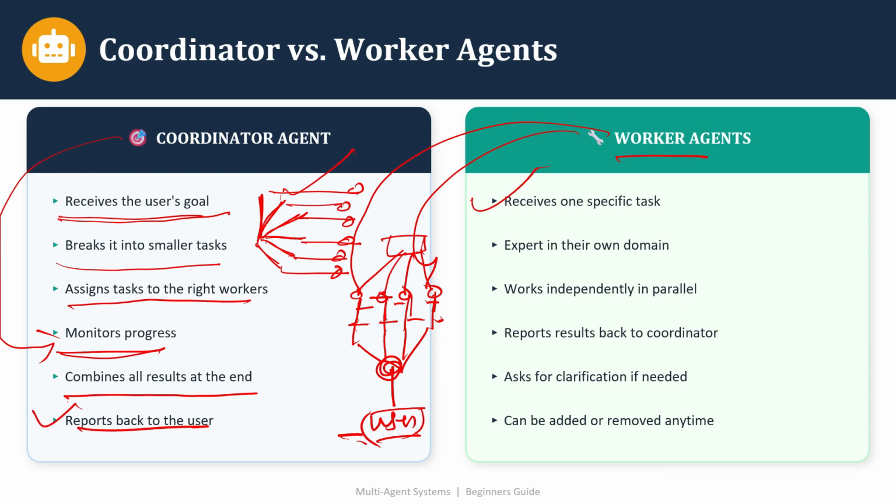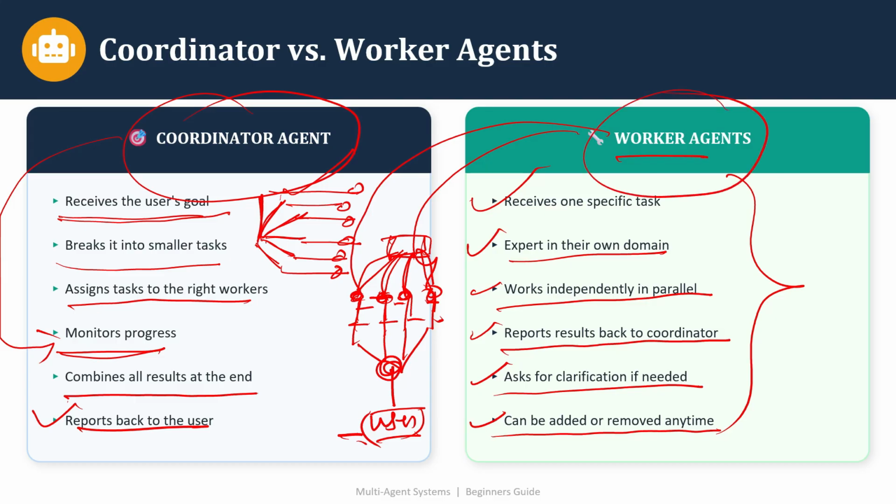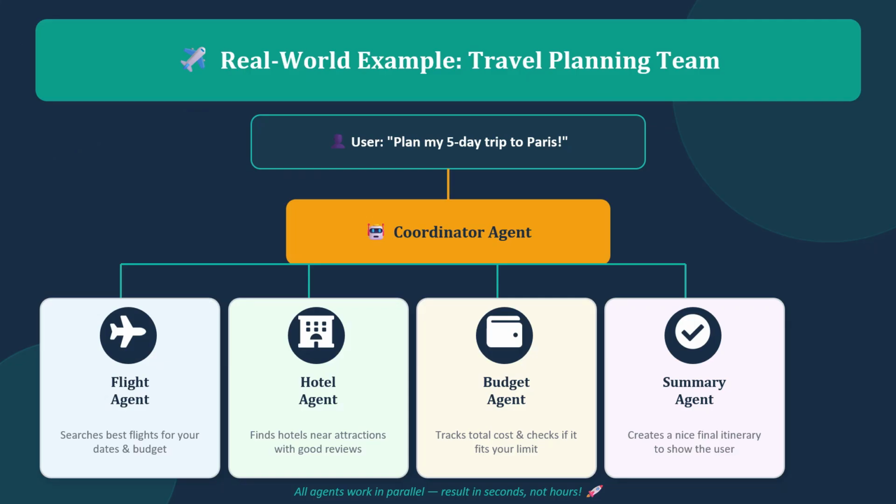A worker receives one specific task, like this is one worker, second, third, fourth. It receives the task from the coordinator, is an expert in its own domain, works independently and in parallel, reports the result back to the coordinator, asks for clarification if needed, and can be added or removed anytime. So this is how a multi-agent system works with the help of the coordinator agent and the worker agents.